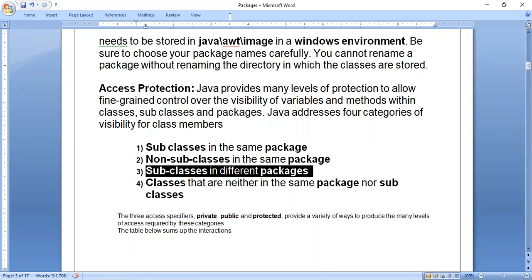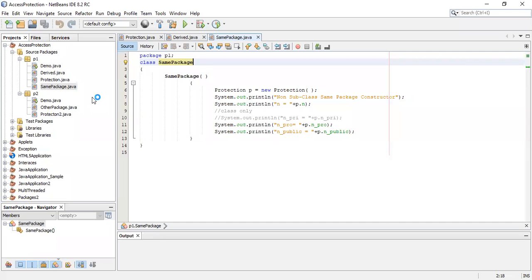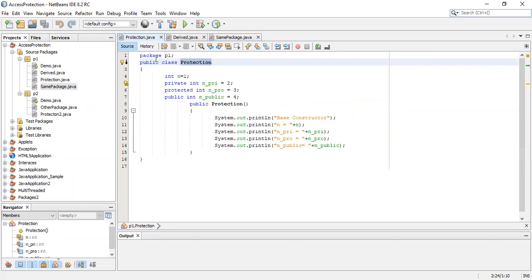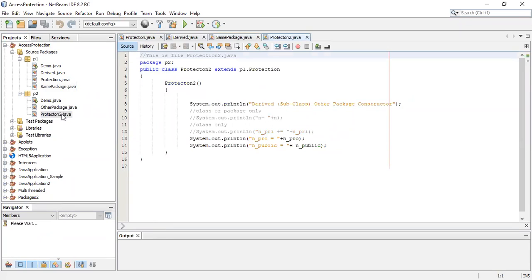We'll go to the editor. You consider Protection.java from P1, and you go to the P2 folder. There one file is there, that is Protection2.java. These two files are linked now. Different packages but linked. Protection.java is present in P1, Protection2.java is present in P2. So when there is a link, I can say it is a subclass.